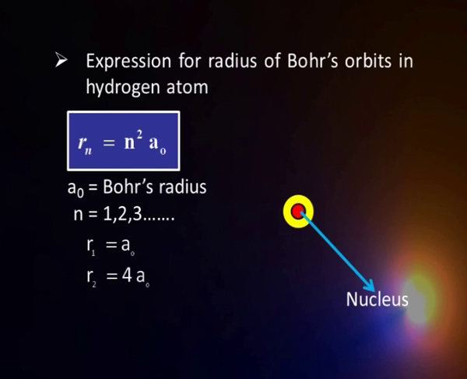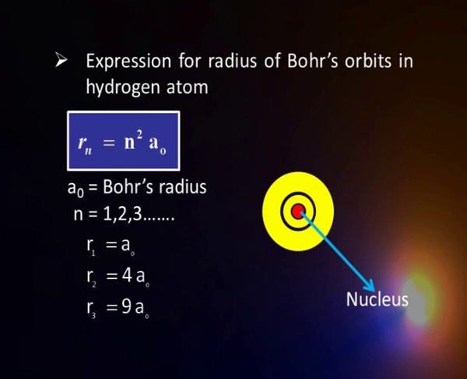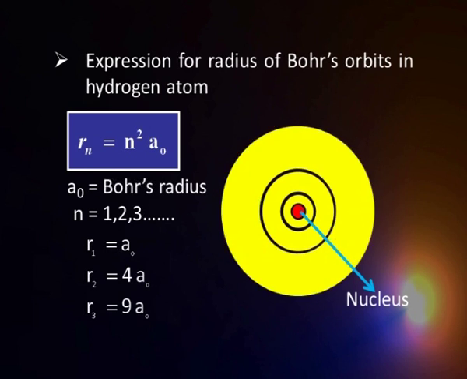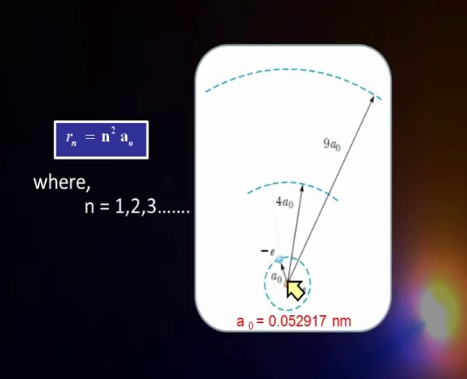When n is equal to 2, Rn becomes 4 times a naught, the third will be at 9 times, the next will be 16 times. So, what you find is that the nucleus is right in the center, the energy levels are 1 here, the third one, the fourth, and then the distance goes on increasing as a square of the quantum number.